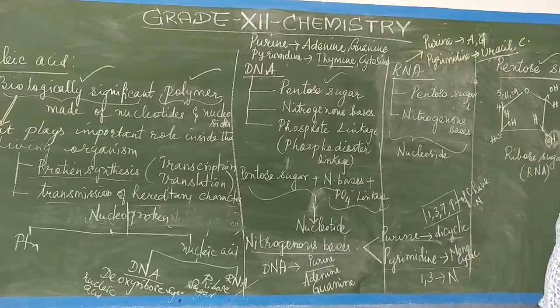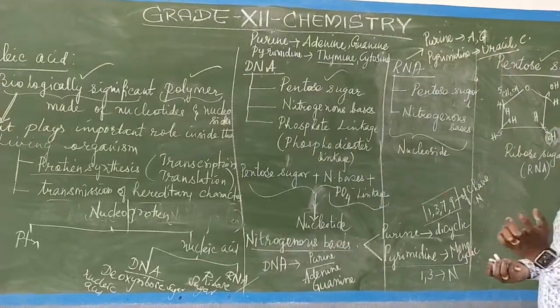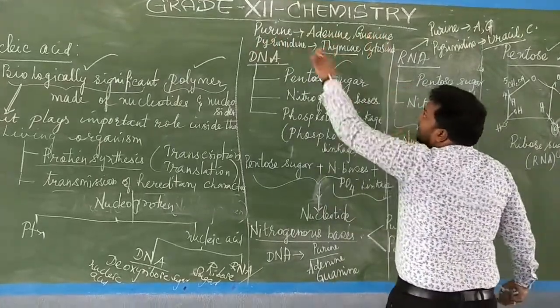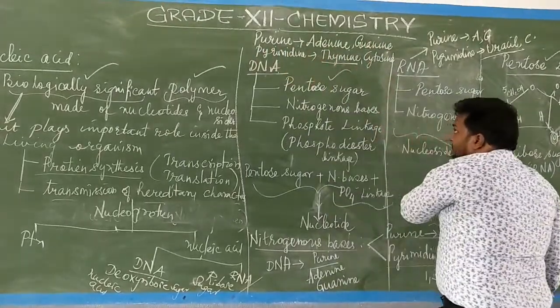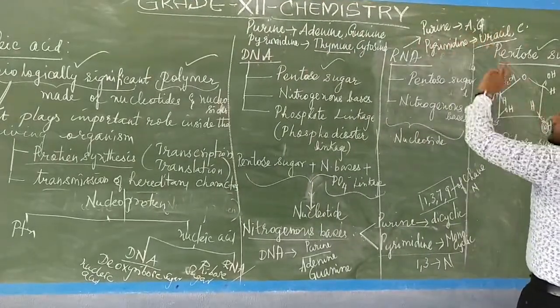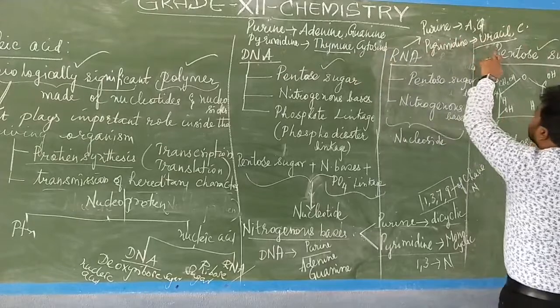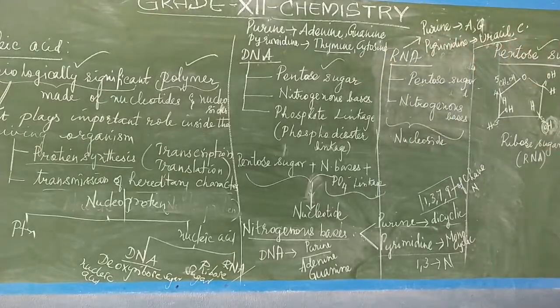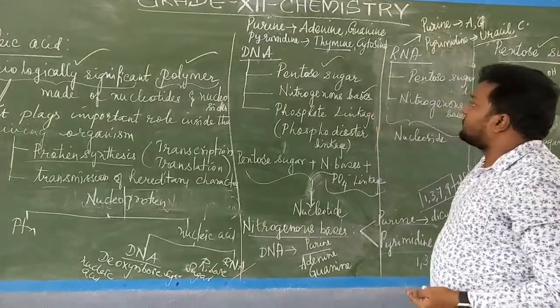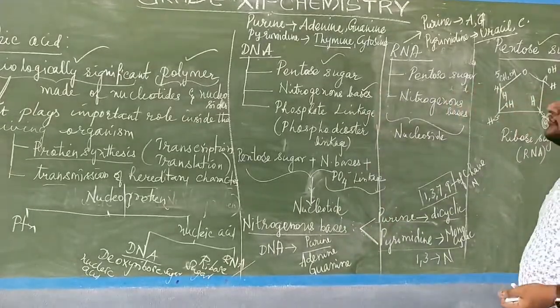So what are the nitrogenous bases of DNA? In the exam, what will you write? Purine and pyrimidine bases. Purines are adenine and guanine. Pyrimidines are thymine and cytosine. Whereas in the case of RNA, the purine bases are adenine and guanine. For pyrimidine bases, instead of thymine, you have to write uracil and then cytosine. So these are the nitrogenous bases. I have explained them. Now we have to go for the structure.